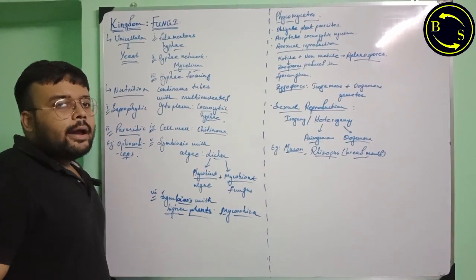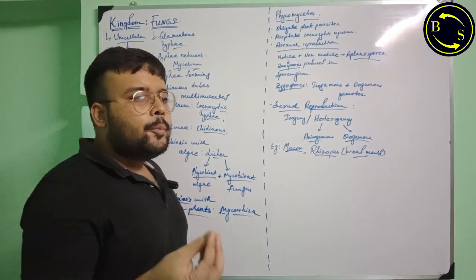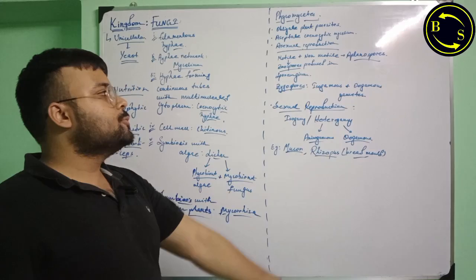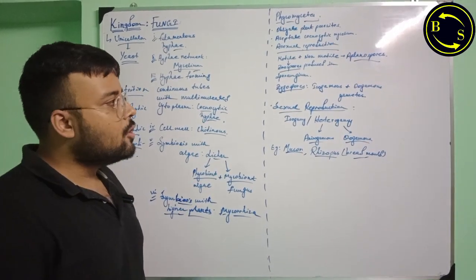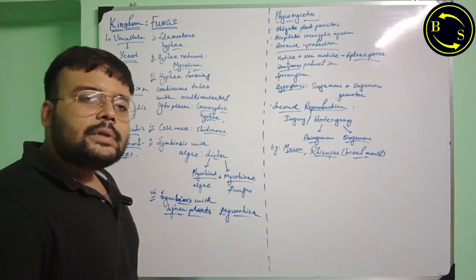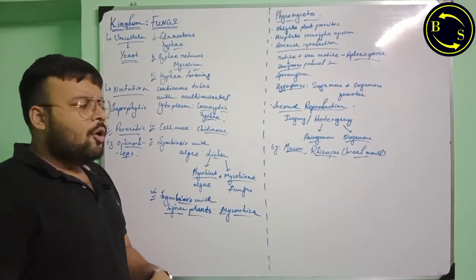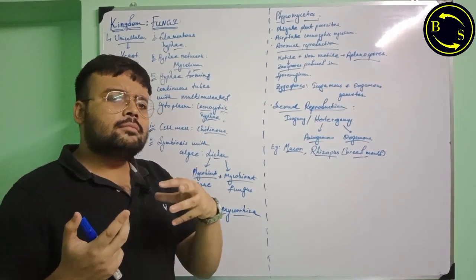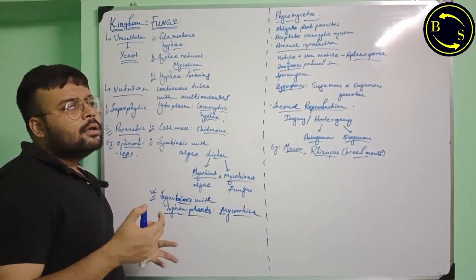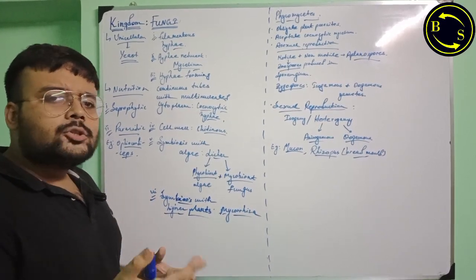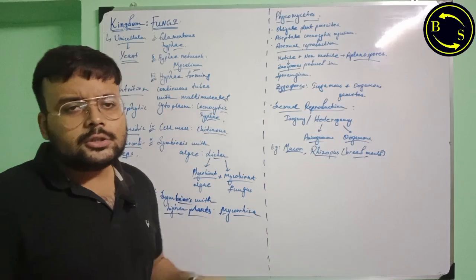Also, there is another kind of reproduction by the fusion of isogamous, anisogamous or oogamous gametes. Isogamous means all the gametes appear as equals. All the gametes appear like copies or clones of each other. They are physiologically similar.